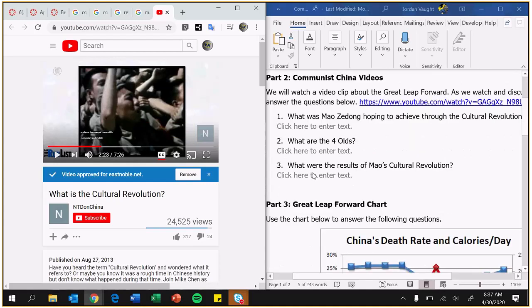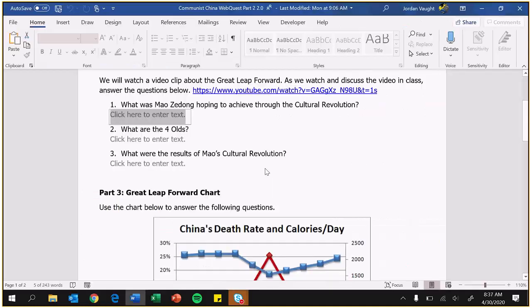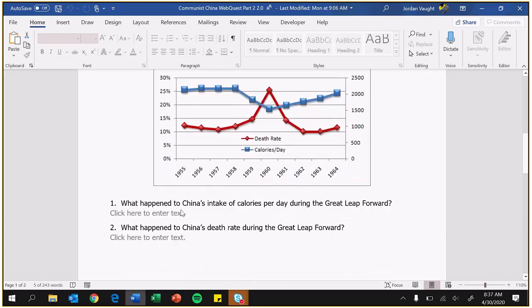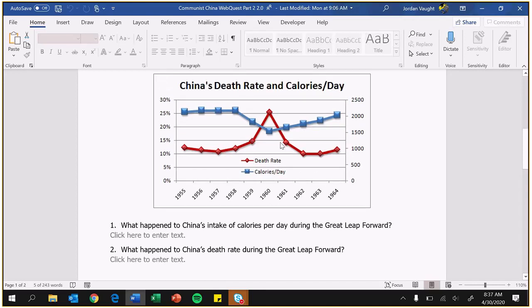Okay, let's go back to this Word document, the Great Leap Forward. Okay, part 3 to this is just this chart. Okay, all you gotta do is just answer the questions. What happens to the Chinese intake of calories per day of the Great Leap Forward? Okay, calories is food pretty much. Okay, Great Leap Forward was right here. So during this time from 1959 to about 1962 was the Great Leap Forward.